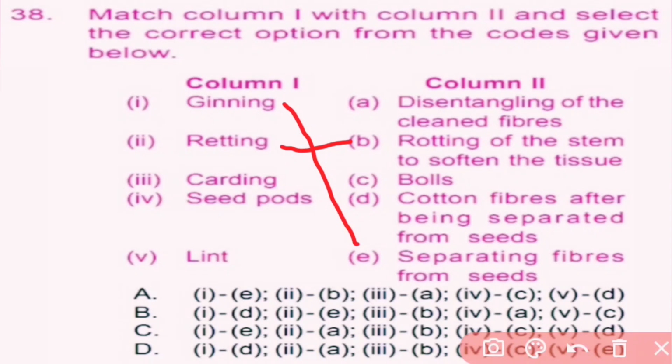Carding is a mechanical process that disentangles, cleans and intermixes the fiber. So here for 3, A is the correct answer. Option 4, seed pods. Seed pods are called bolls. And lint is a cotton fiber after being separated from the seed. So for 5, D is the correct answer. So here A is the correct option.